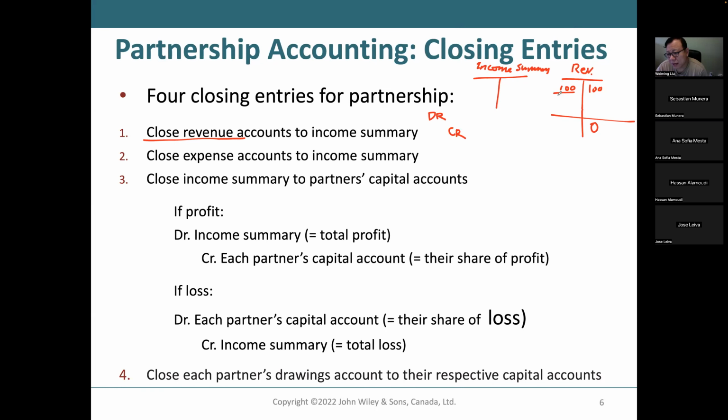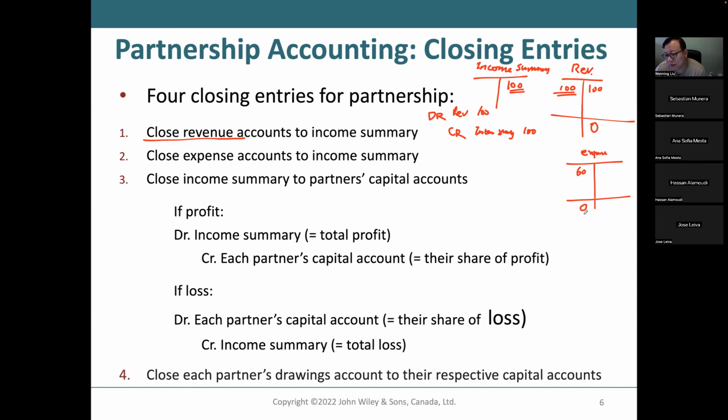So now you have to debit your revenue for 100, and then you credit your income summary for 100. And the same idea for expenses. Suppose your expenses are $60, and now you want it to be zero, right?